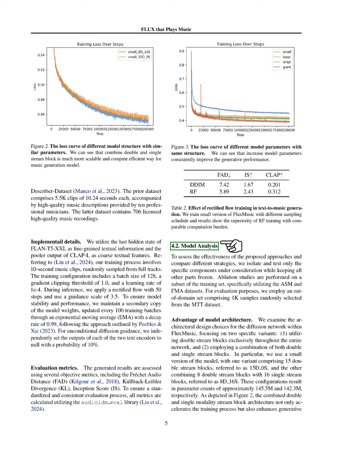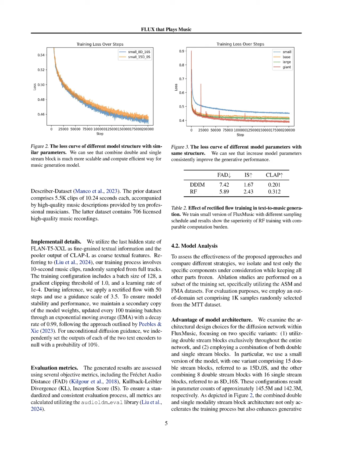Finally, we investigate the architectural choices for the diffusion network in FluxMusic, comparing two variants, one using only double stream blocks and another combining double and single stream blocks. We test a smaller model version with configurations of 15 double stream blocks and a mix of 8 double and 16 single stream blocks, resulting in similar parameter counts. Our findings indicate that the mixed architecture accelerates training and improves generative performance, leading us to adopt it as the default configuration.